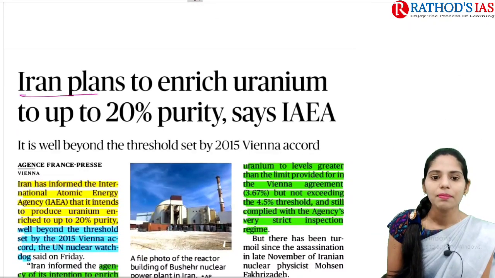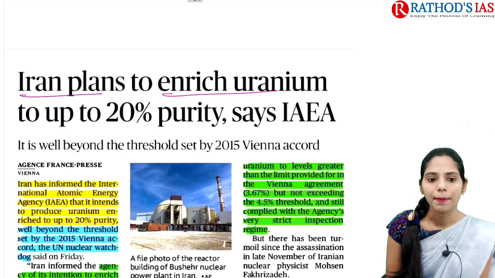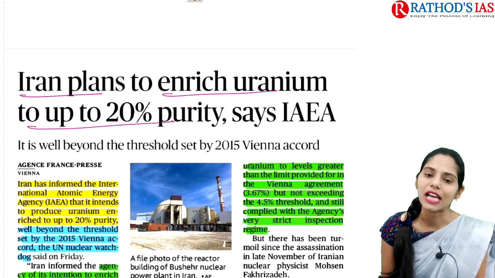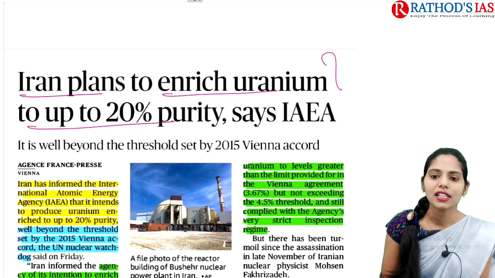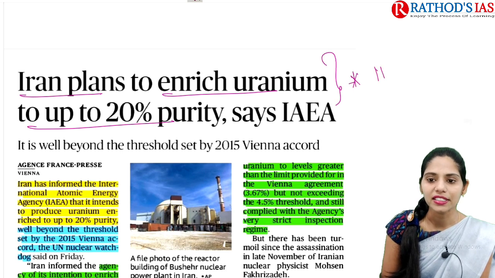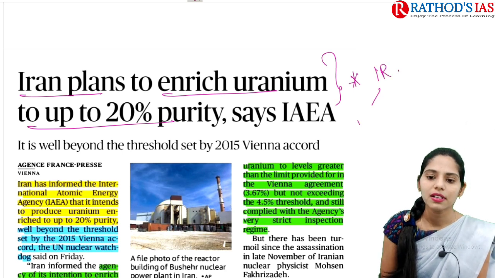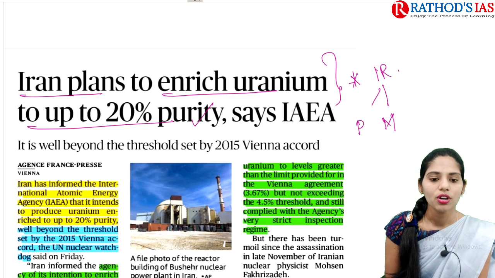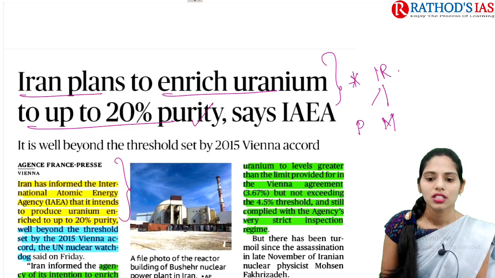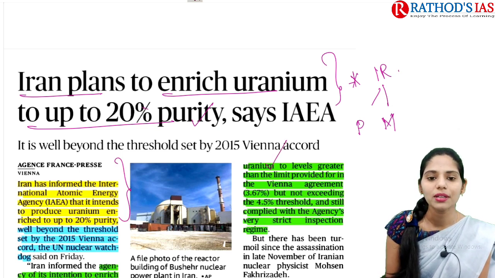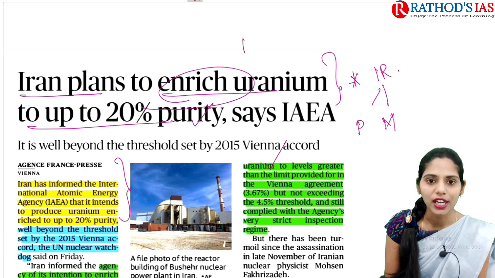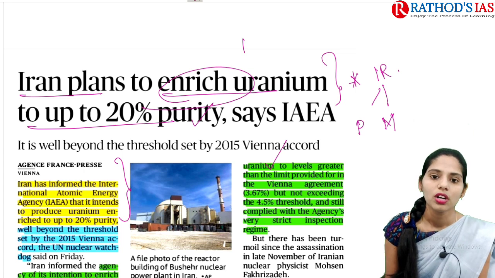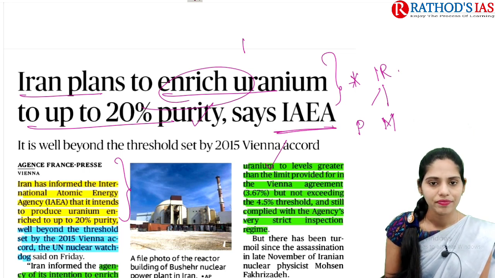The title says, Iran plans to enrich uranium up to 20% purity, says IAEA. This article will be very important regarding international relations, and it will be important for prelims as well as mains. Now let us see this article in great detail. We are going to see why it is in the news, some important details regarding uranium enrichment, and also what this Iran nuclear deal is and what this IAEA is.